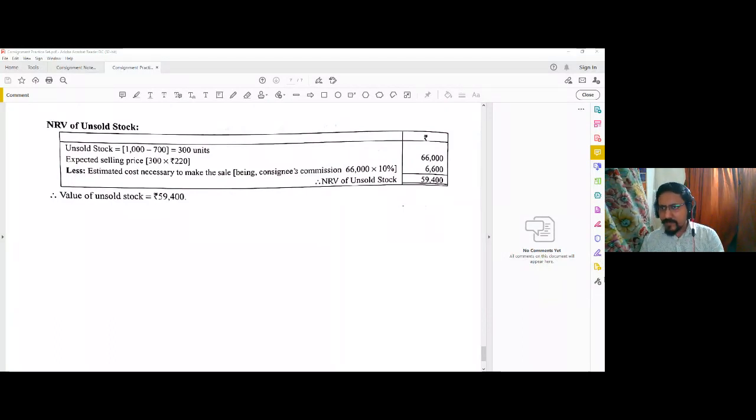The class will be uploaded on YouTube, right? Cost or NRV, whichever is lower, is actually the final valuation methodology. Google Classroom code I have shared.